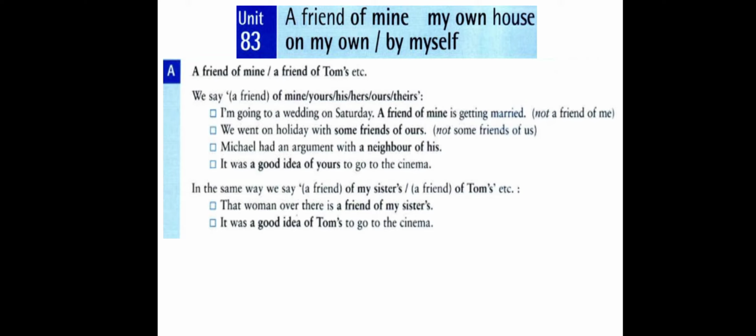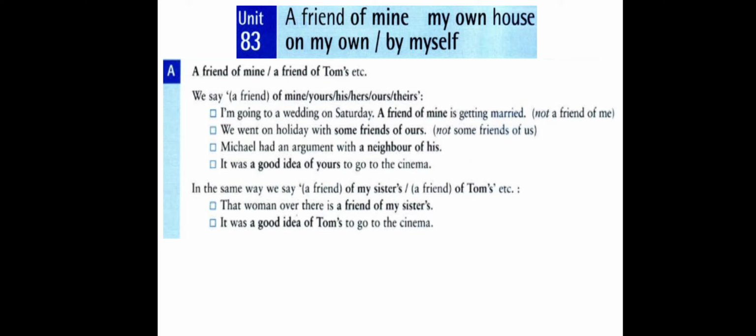We went on holiday with some friends of ours. Here we can say our friends, but here we want to say some of our friends, or we can say some friends of ours. To make the possessive for our friends, we can say ours. So we say some friends of ours. We don't say some friends of us. We don't use an object pronoun after of. We use the possessive.